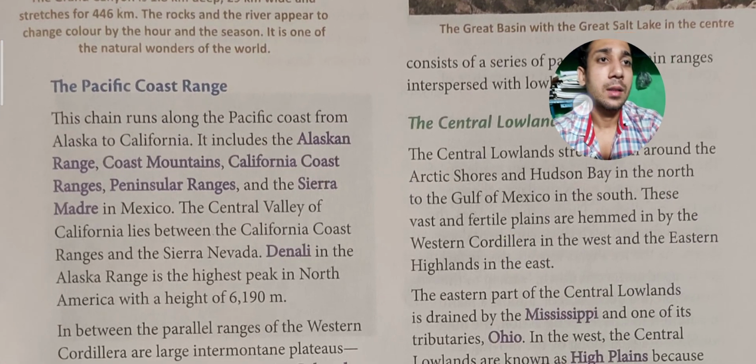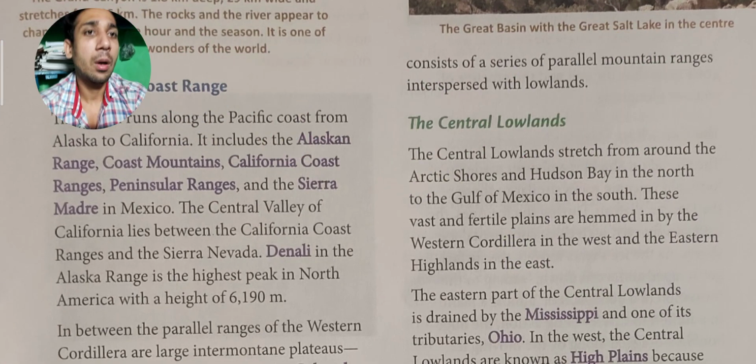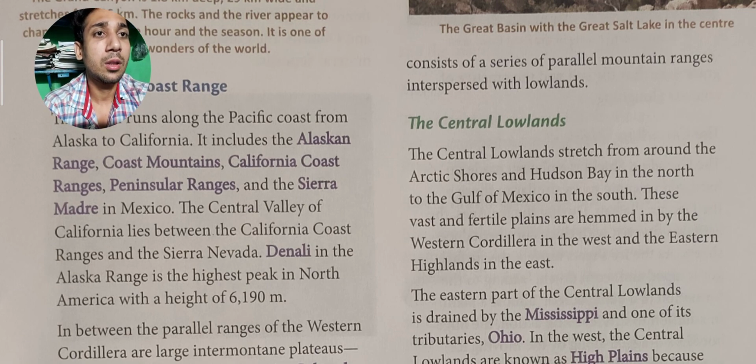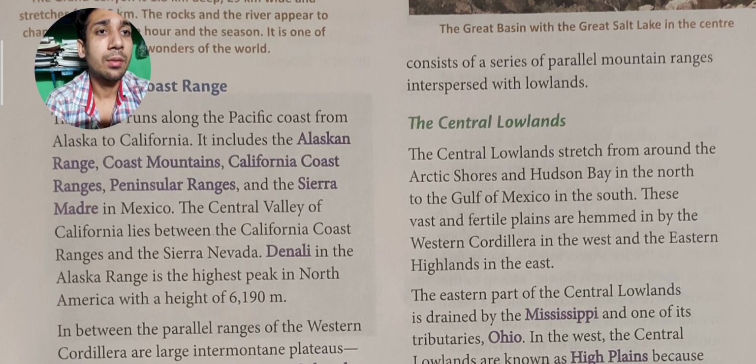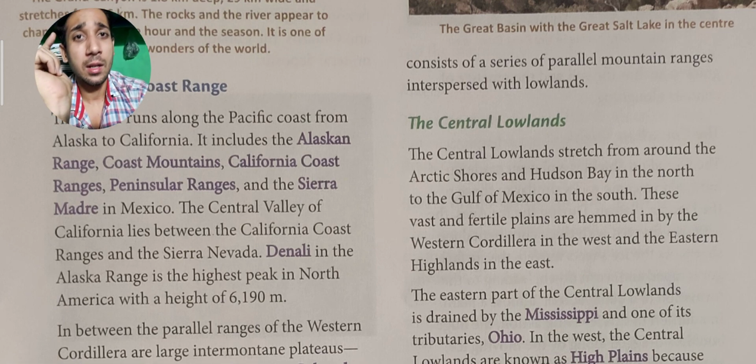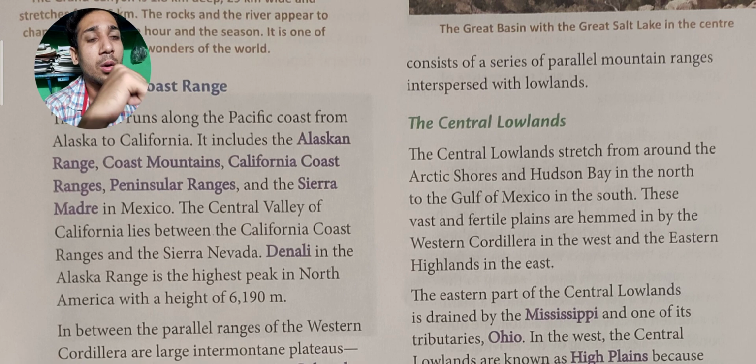It consists of a series of parallel mountain ranges interspersed with lowlands.